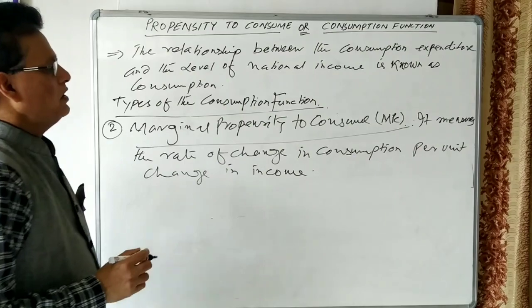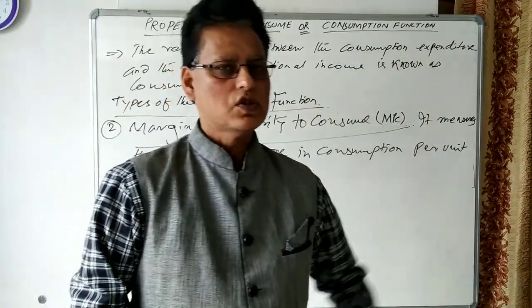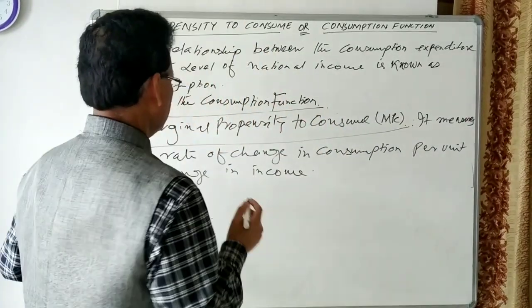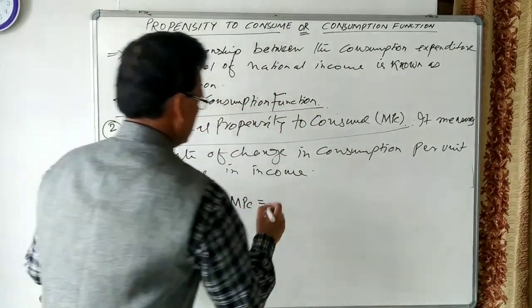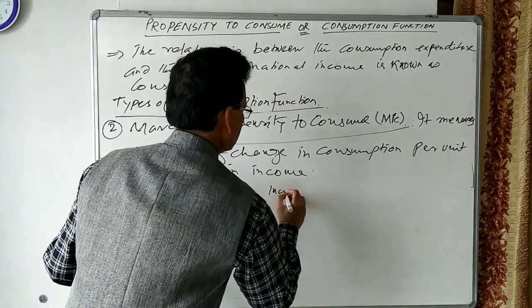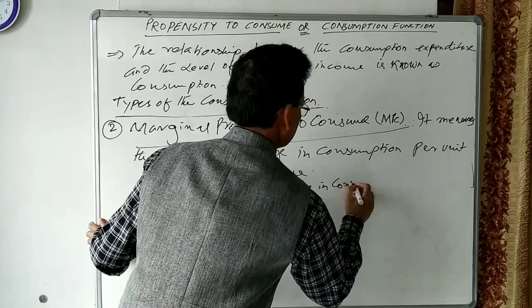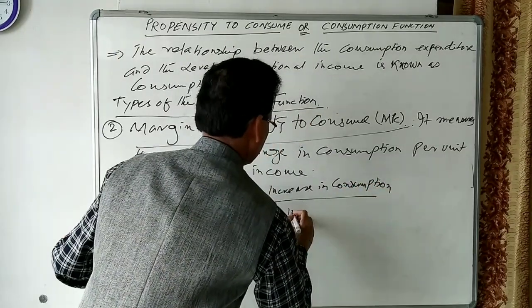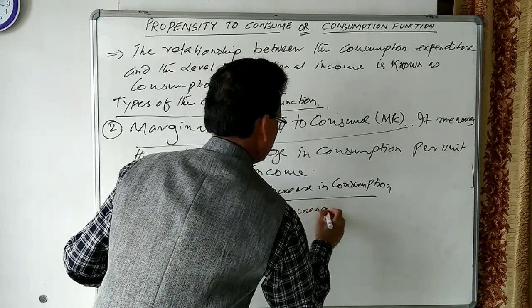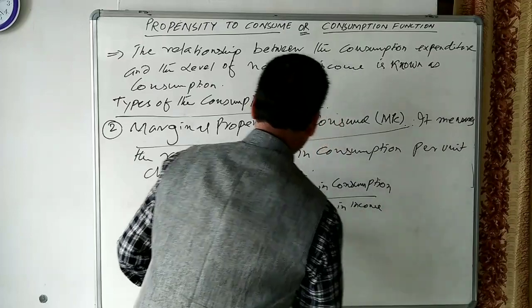It means, let us see what will happen if income increases, the consumption will also increase. MPC can be written as increase in consumption divided by increase in income. Income means national income.